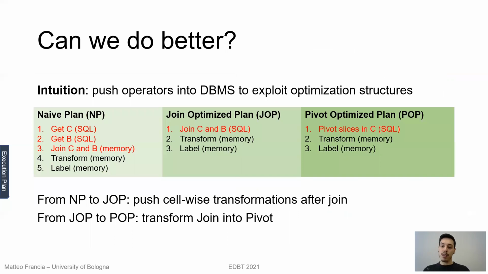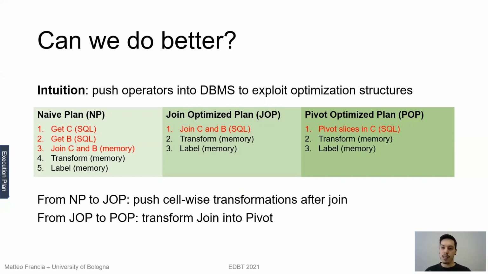Can we do better? So what we have seen so far is what we call the naive plan, where basically we get the target cube and the benchmark into SQL, and then we compute all the remaining steps in main memory. So can we do better? The idea is yes, if we push more operators into SQL to exploit the optimization strategies and structures that live within the DBMS. So the first transformation moves from the naive plan to the join optimized plan, where basically we want to compute the join directly in SQL. And we can do that only if no holistic transformation is applied before the join.